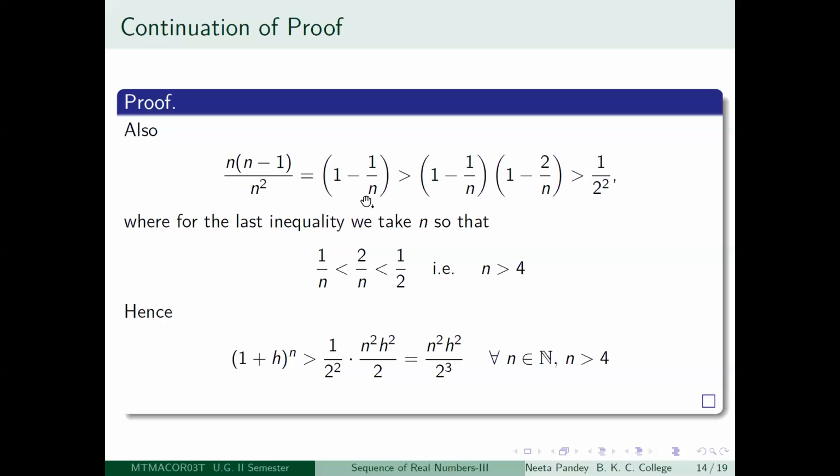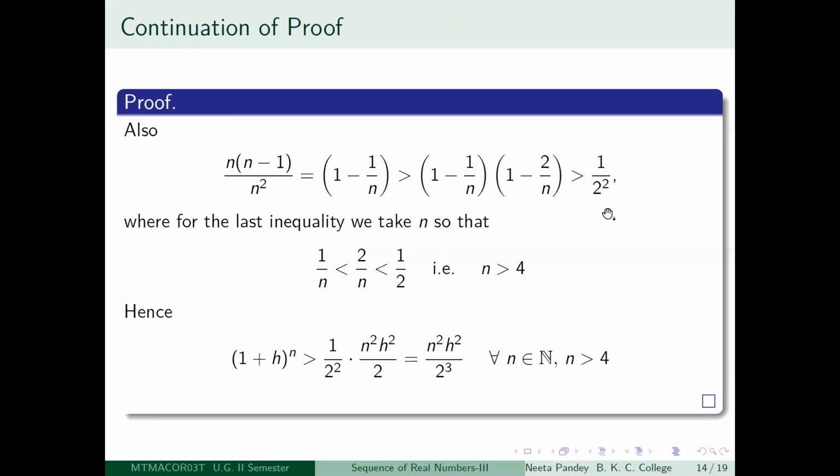And 1 minus 1 by n, you can write as greater than 1 minus 1 by n into 1 minus 2 by n. Why can you do that? Because 1 minus 2 by n, this number is always less than 1. So you're just multiplying 1 minus 1 by n by something less than 1. So you get 1 minus 1 by n is greater than this, right? Because 1 minus 2 by n is less than 1.